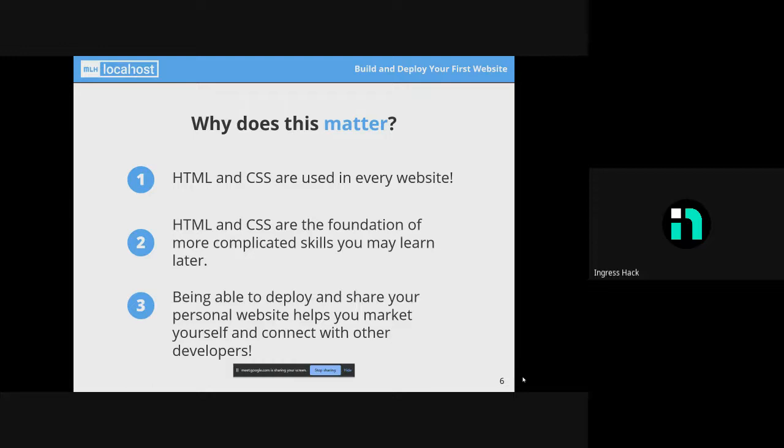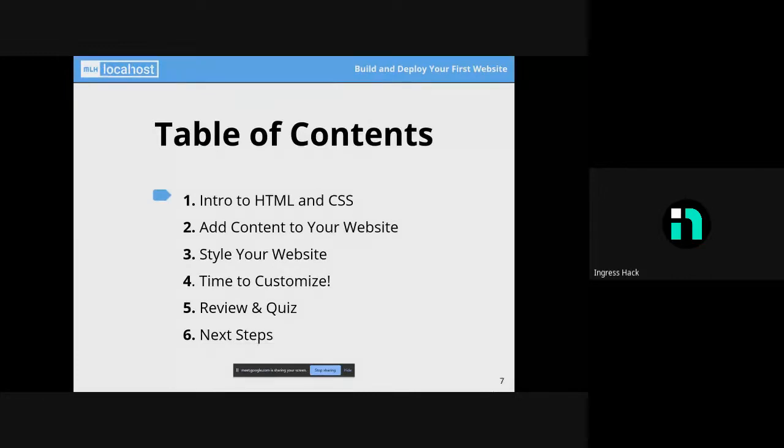HTML is like a structure. It just defines the structure of a website. Every website needs structure so that we know where which content goes. So HTML is crucial. I mean, websites are not possible without HTML. And so these are the table of contents. First we'll be going into the intro of HTML and CSS.